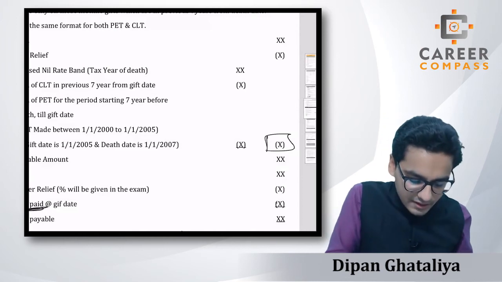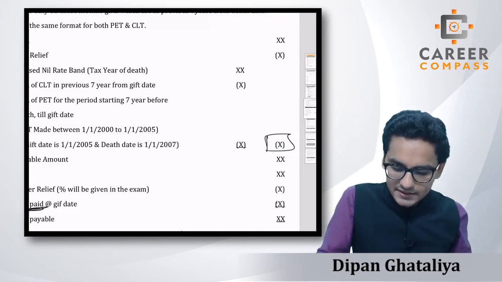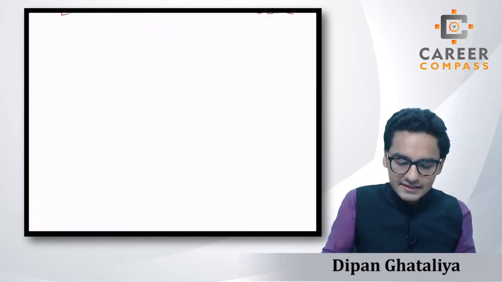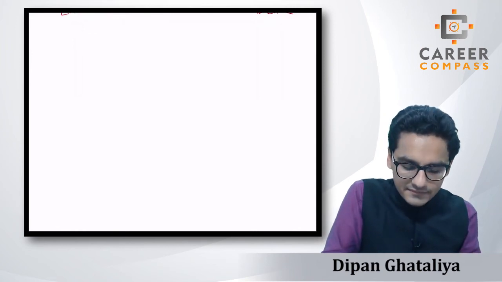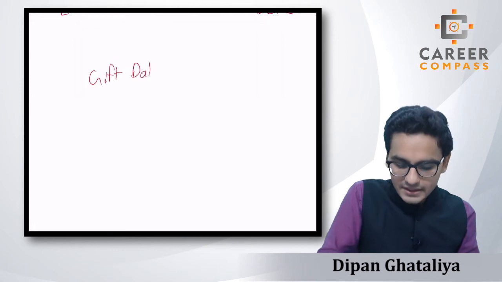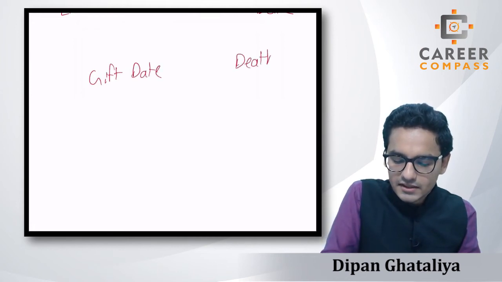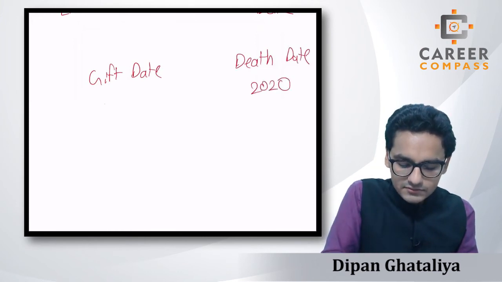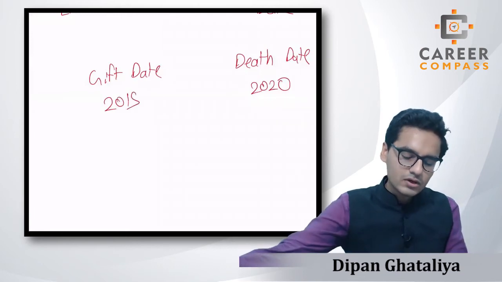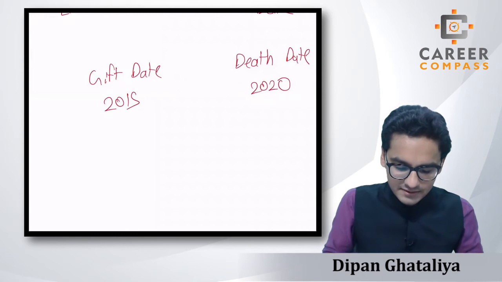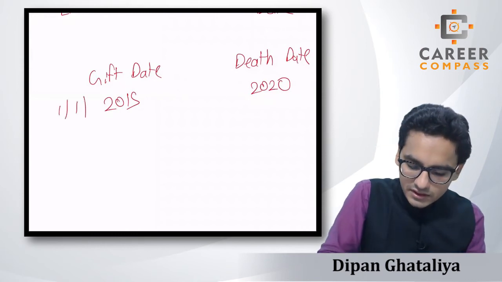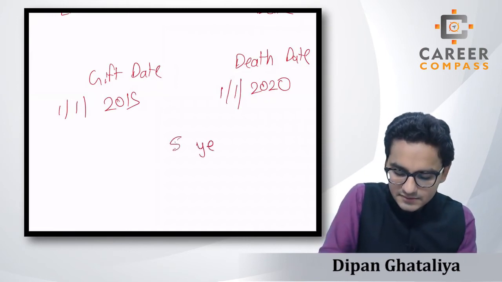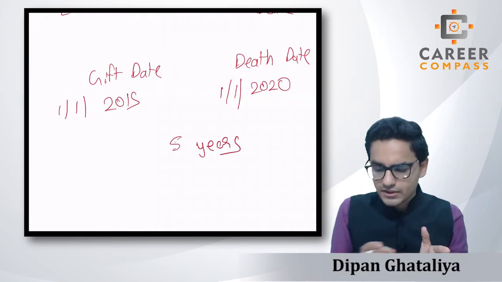So let's talk about the taper relief which is left, and let's take an example over here, students. Taper relief, first of all, will consider the distance or gap between the gift date and the student's death date. Assume in our example that our death date is 2020 and our gift date is 2015. Now in this case, students, the duration between these two dates, assuming 1st January, what is the difference? We can say that the difference is 5 years, right? It's obviously 2015 to 2020.